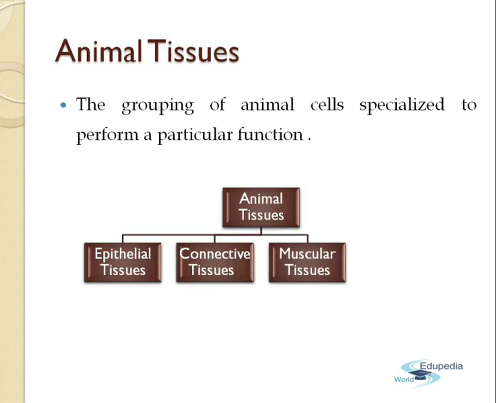Next is the muscular tissue. We have the power of movement, and this is the thing which demarcates us or differentiates us from the plants. So what these muscular tissues do is help us to move from one place to another. They help the various body organs to move, like the eyelids. We are blinking the eyes, so the muscular tissue helps in the blinking. We are moving the hands while talking. This muscular tissue helps us to move the hands also.